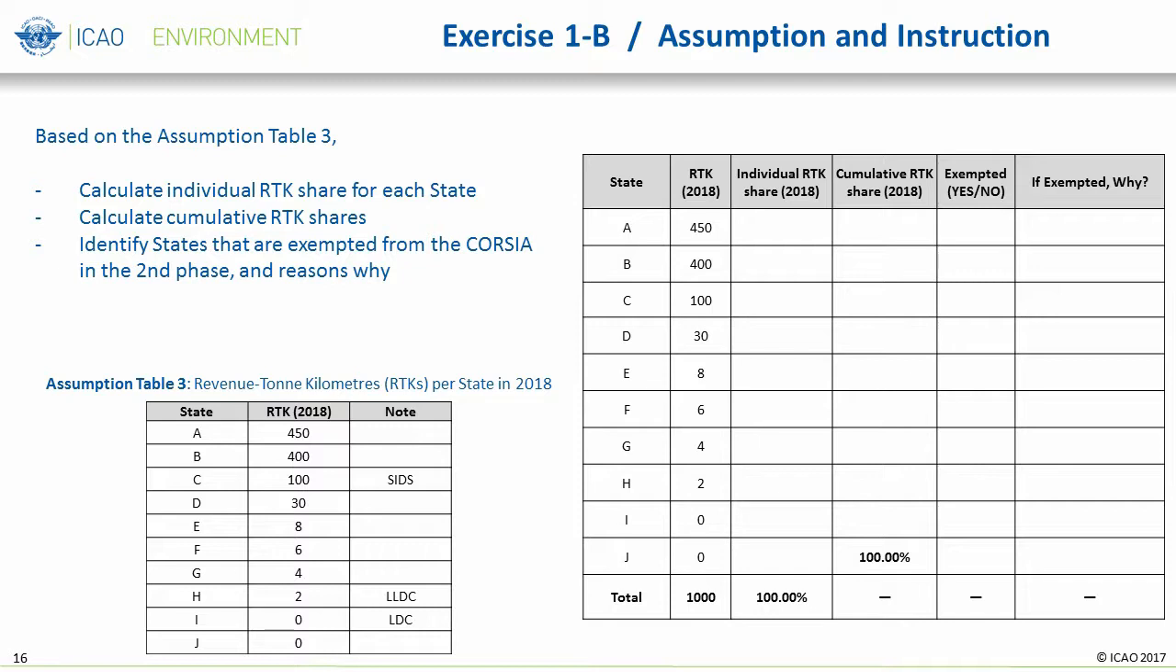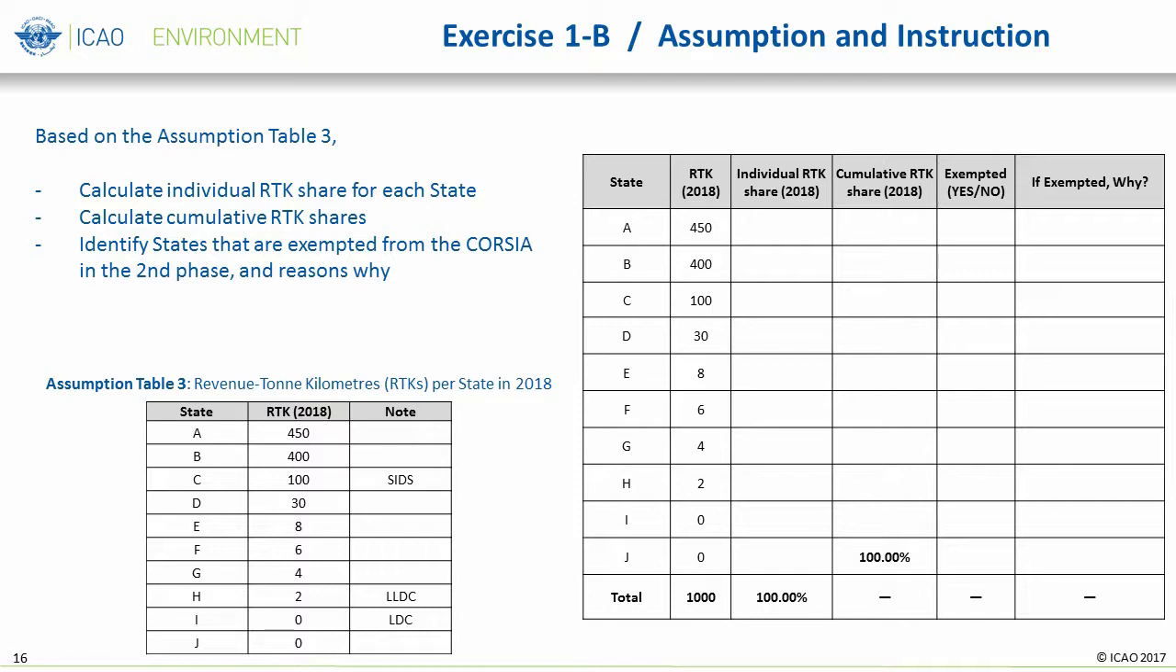Resolution A39-3, paragraph 9. The second part of Exercise 1 is to calculate the individual RTK share for each state and the cumulative RTK shares, as well as to identify states that are exempted from the CORSIA in the second phase and why.